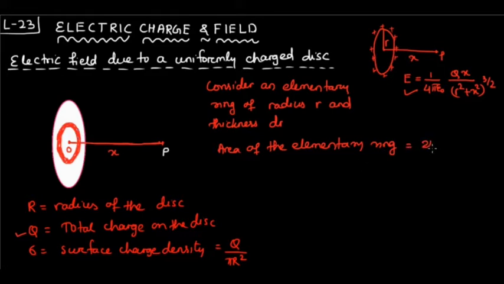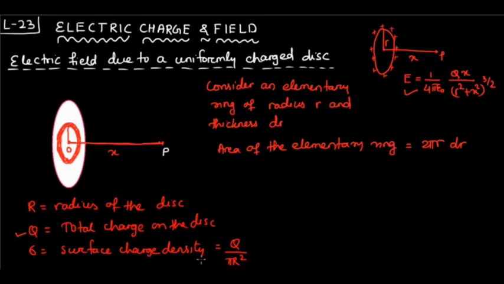The circumference will be 2 pi r, because small r is the radius of the ring, and the thickness is dr. So circumference into thickness will be the area of the elementary ring. So 2 pi r dr is the area of the ring.